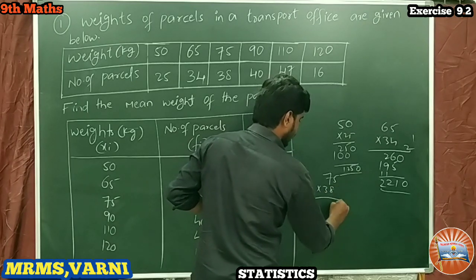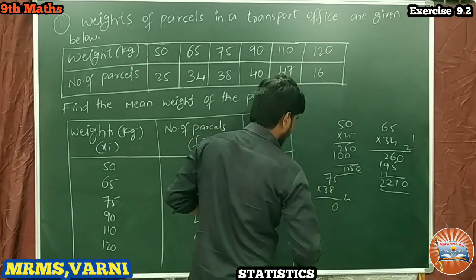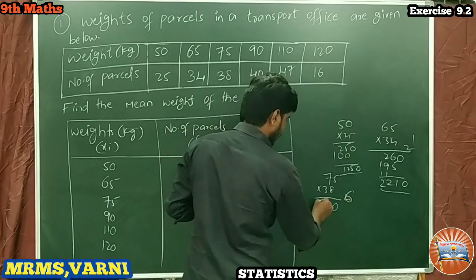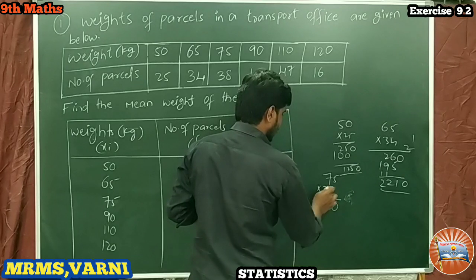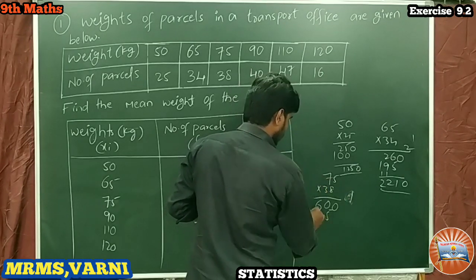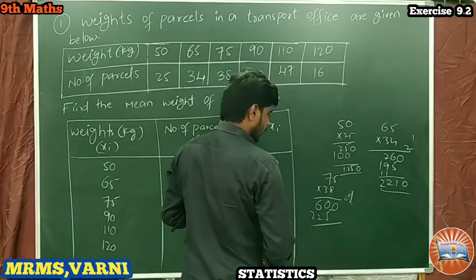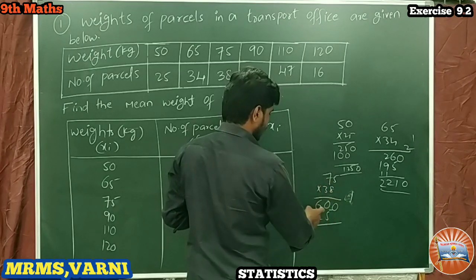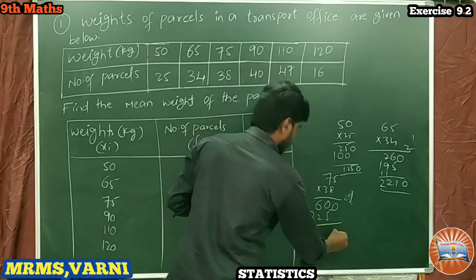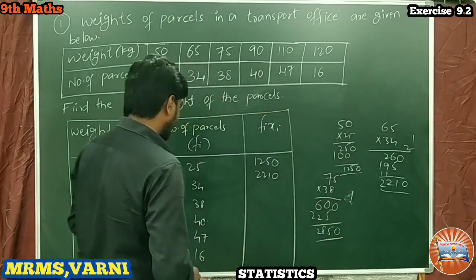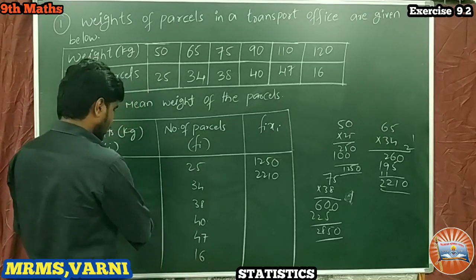Next, 75 into 38. 8 fives are 40, 8 sevens are 56, 60, write down 600 here. Then 3 fives are 15, 3 sevens are 21, 22. So 2850 is the product of the third one.